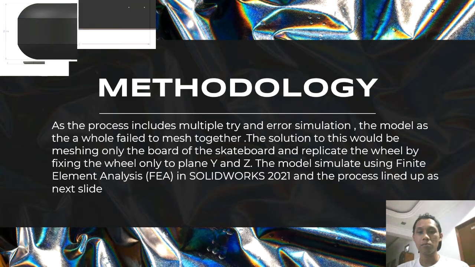Hi, today I'm going to explain the result of our project. First of all, I'm going to talk about the methodology itself. First, we included multiple trial and error simulations. The model can't be meshed together as it will fail. The solution is meshing only the bar and the middle of it, simulating the real life counterpart. We are using the finite element analysis (FEA) simulation of SolidWorks 2021, and the process will be explained in the next slide.